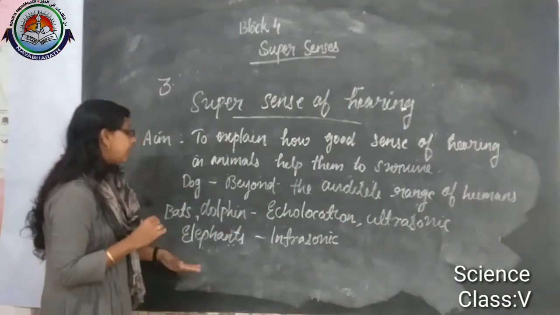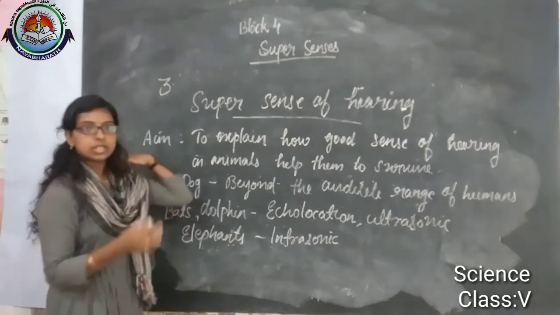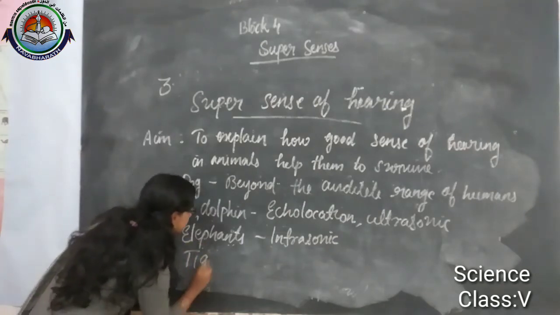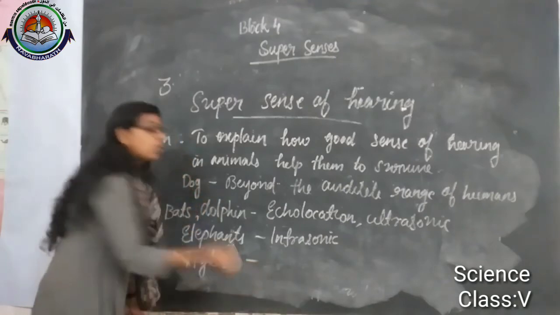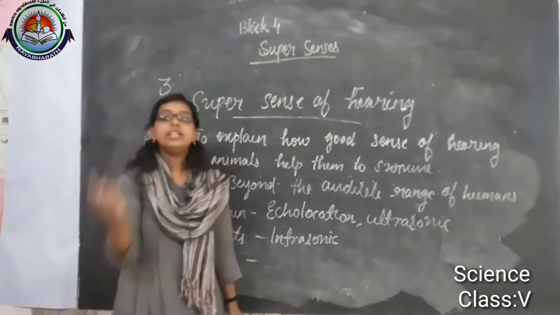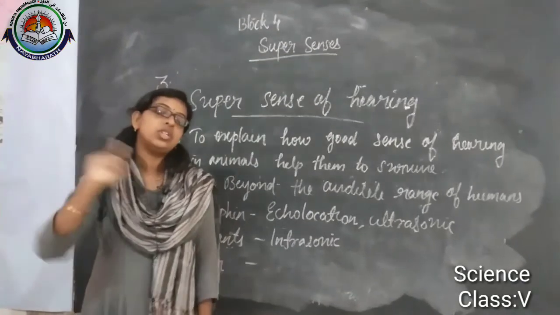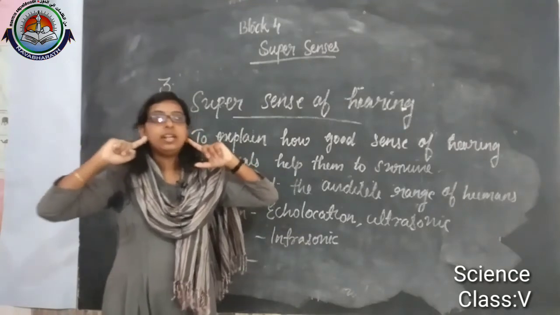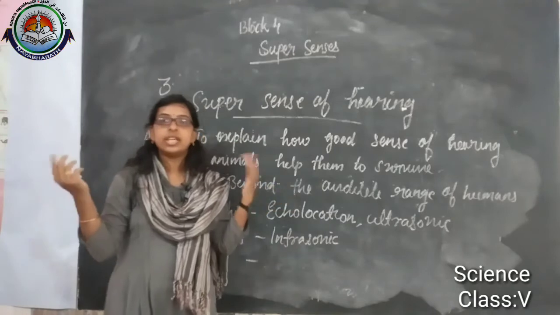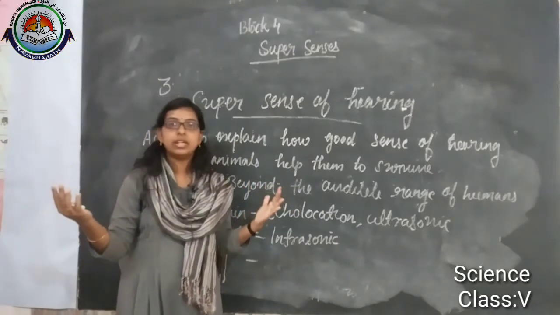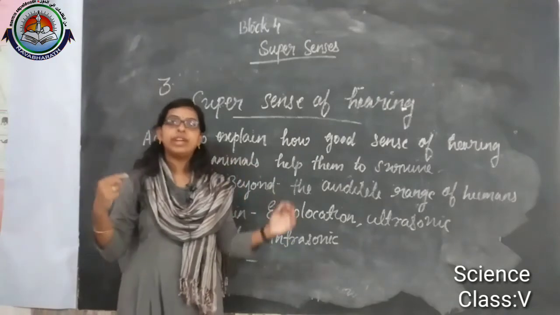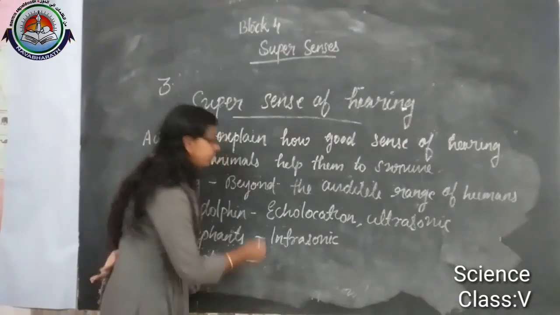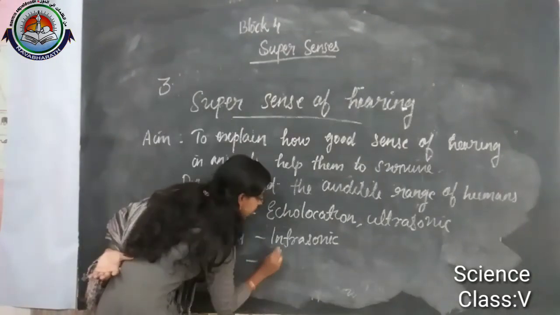Okay. Then after bats and elephants, next one is the tiger. The tiger's speciality is that tigers also have a good sense of hearing and they can change their ears in different directions. That means they can hear sounds from two different directions, so their ears can locate sound from different directions.